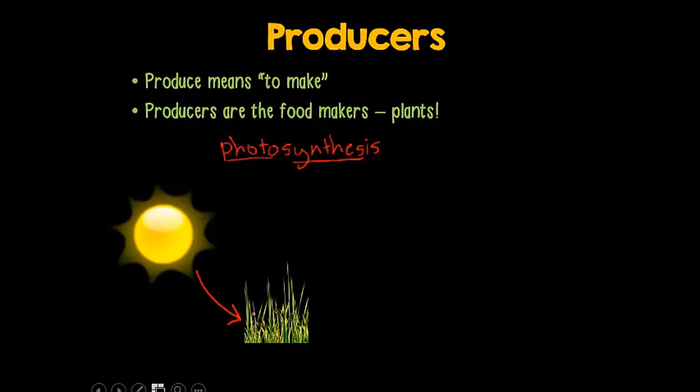Now, notice that I drew the arrow pointing away from the sun and toward the plant. Sometimes students think that food chains mean who eats who, and so they draw the arrows pointing the wrong way. The arrows are actually showing the flow of energy. So every time that you see an arrow, I want you to think "gives energy to." So here we have the sun gives energy to the plants.